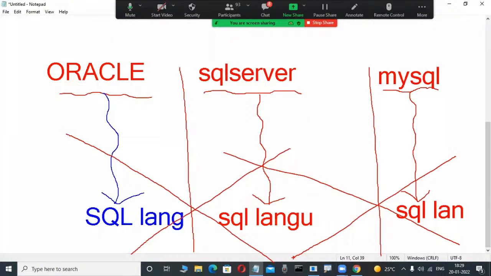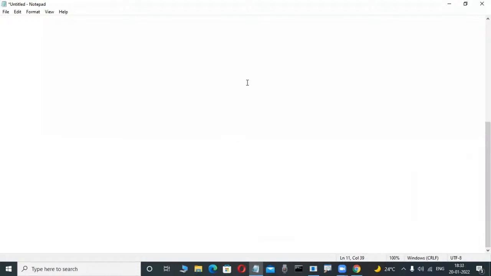All these SQL languages are different, not the same. How can I guarantee they are different? There is a simple technique. Concentrate here. Now check it out. So many fellows are saying different only. Very good, correct. What is the technique? If you are a latest programmer, through some knowledge only, you can easily tell the difference. Keep it in mind and you can understand this concept in a very easy way.